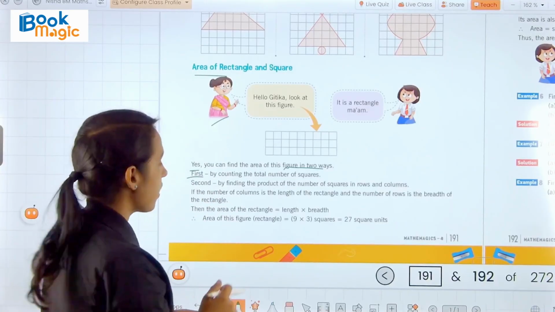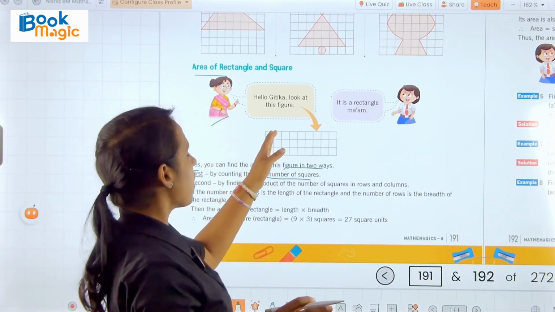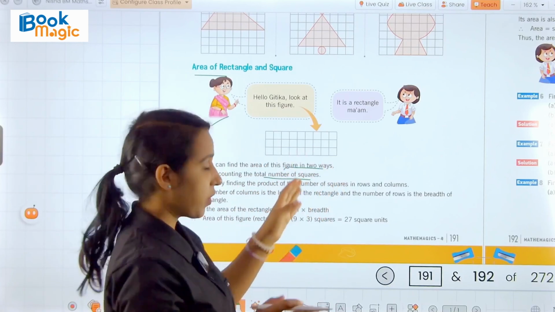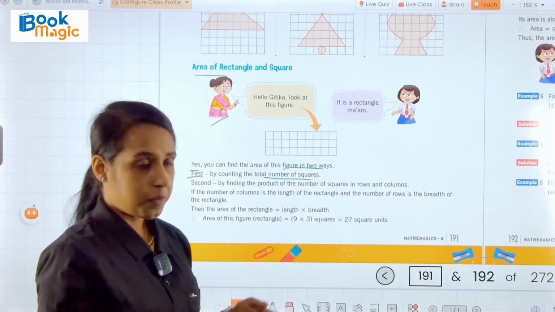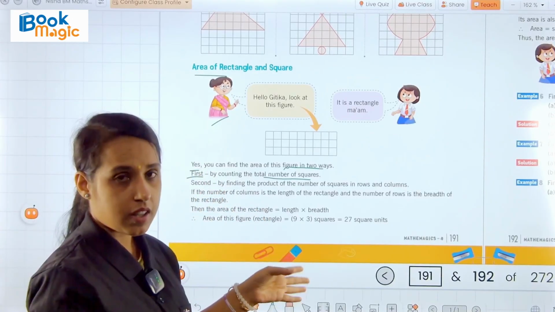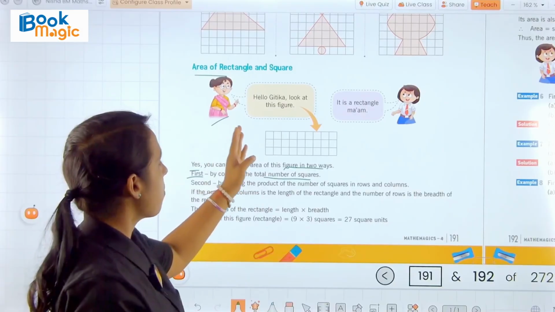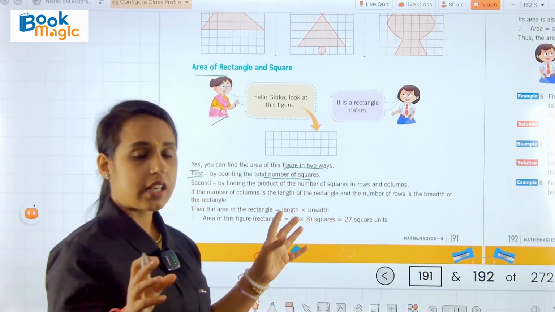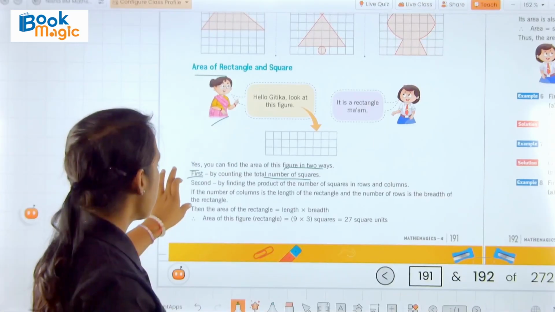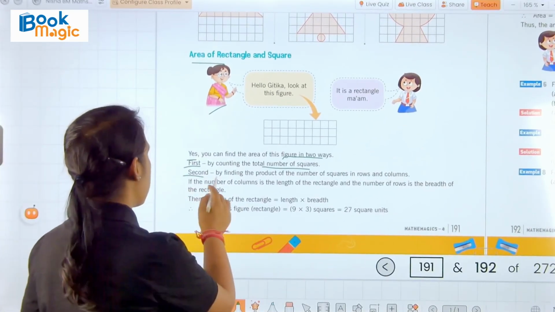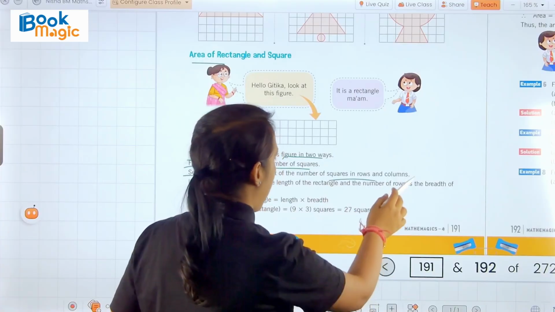The first one is by counting the total number of squares. As we learned, we can easily count the squares between, and the first way is by counting the total number of squares. By counting the squares, we can easily find out the square units of the given figure. Okay, and the second one is by finding the product of the number of squares in rows and columns.